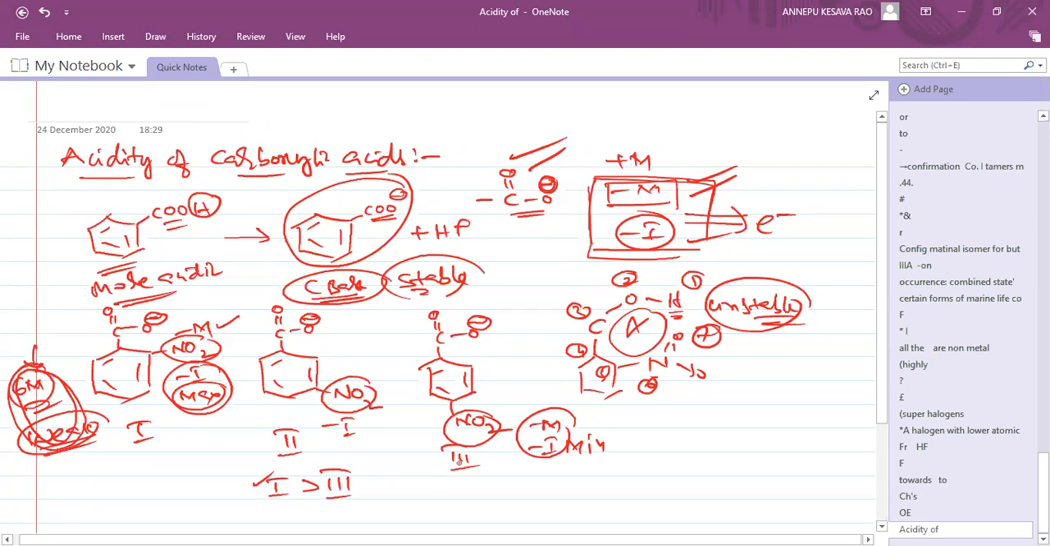No hydrogen bonding. And in case 3, minus I is minimum. In the second case only the minus I effect is there; the minus M effect is not there. Why? Because at the meta position there is no minus M effect. So 2 is the least. Same way you think for phenols also, but in the phenol case we consider hydrogen bonding.